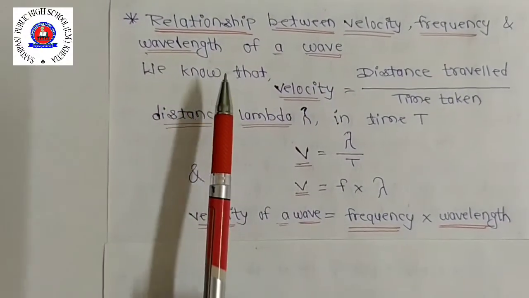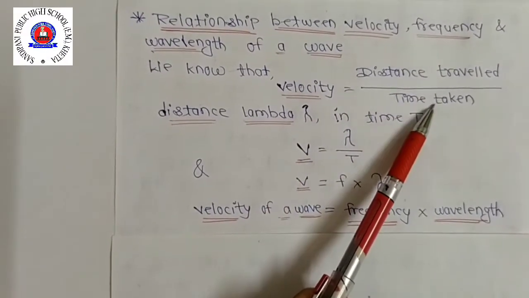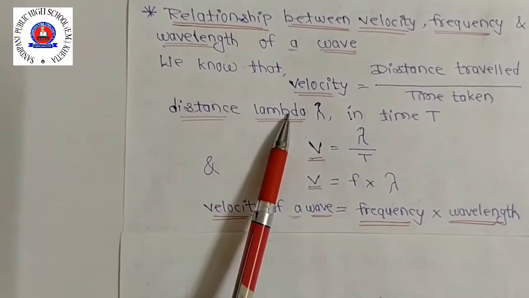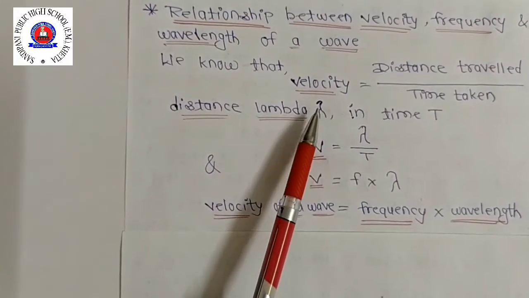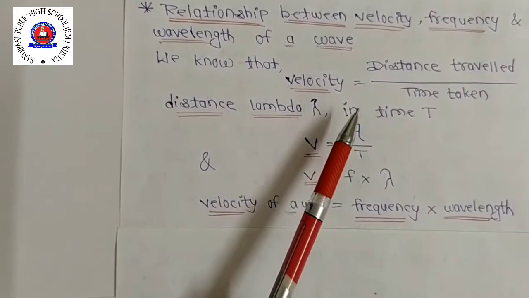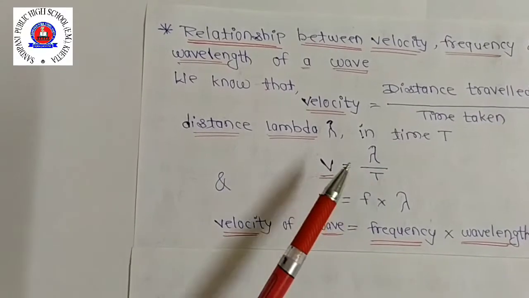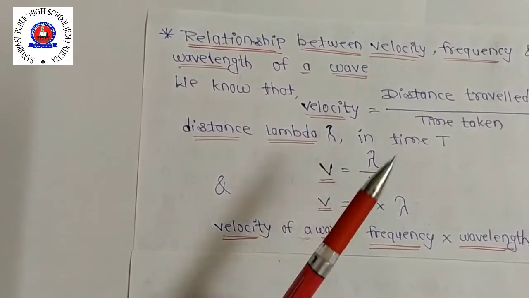Okay, so we know that velocity is equal to distance traveled upon time taken. Suppose a wave travels a distance lambda. Okay, this is the sign of that lambda, means inverted y, उल्टा y रहता है. Okay, which is its wavelength. In time t, then v is equal to lambda upon t. Means that here t is time taken by one wave.